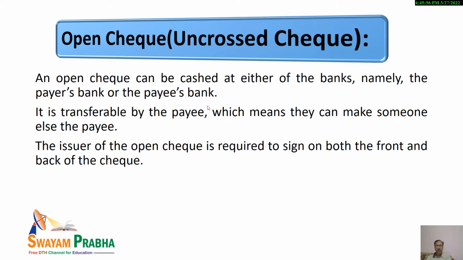Then open check. The open check, as it is clear from its name only, these checks are uncrossed checks. It can be cashed at either of the banks, namely the payer's bank or payee's bank, and it is transferable by the payee, which means they can make someone else the payee. So some other person may get the payment. So it should be kept in mind. And in case of uncrossed checks, the issuer of the open check should sign it on both sides. He or she should sign in the front, and at the same time also sign on the back of the check.